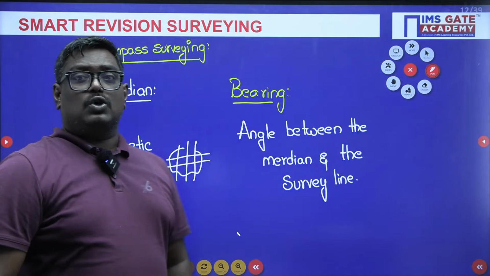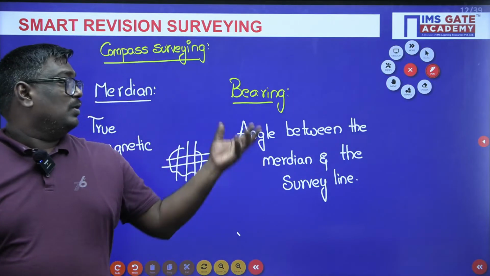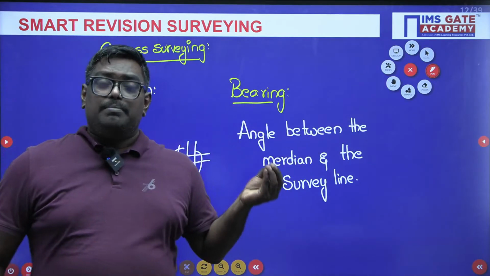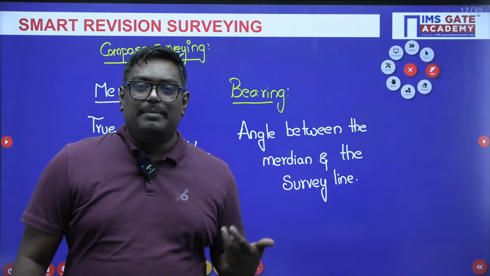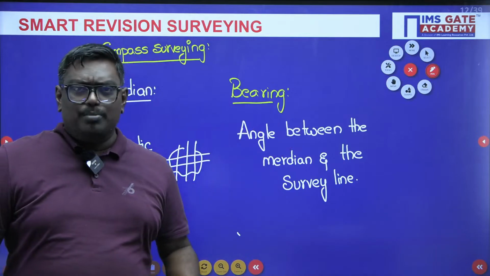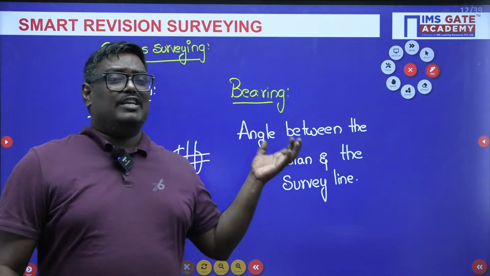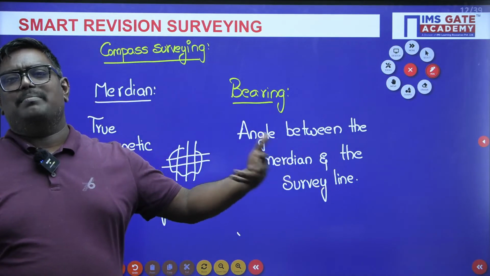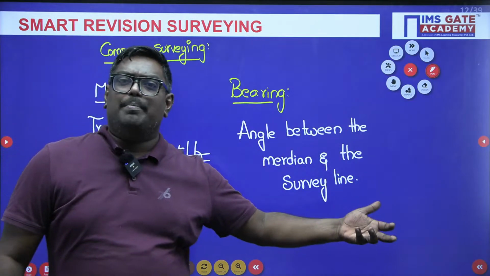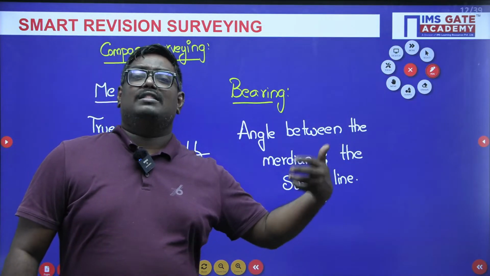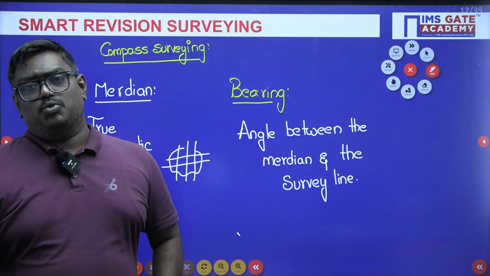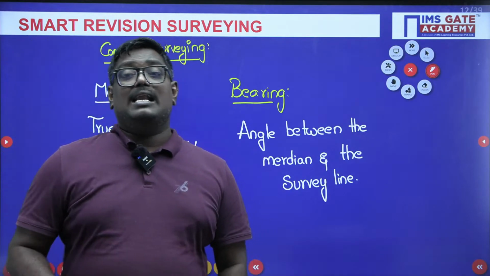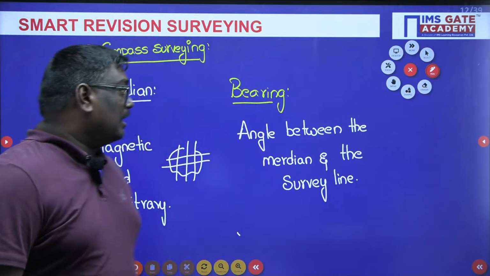So here we have two things. In bearing, you can have different types of bearings. One is true bearing, another is magnetic bearing. If it is with respect to true meridian, then it is true bearing. If it is with respect to magnetic meridian, magnetic bearing. With respect to arbitrary meridian, arbitrary bearing. With respect to grid meridian, grid bearing. So remember, bearing is the angle between the meridian and the survey line.